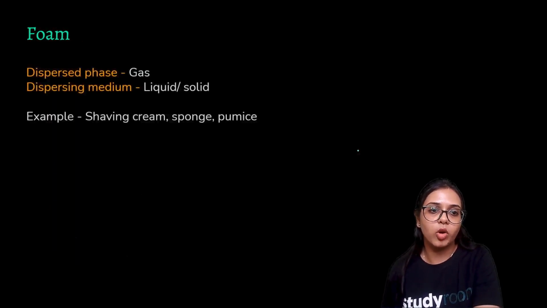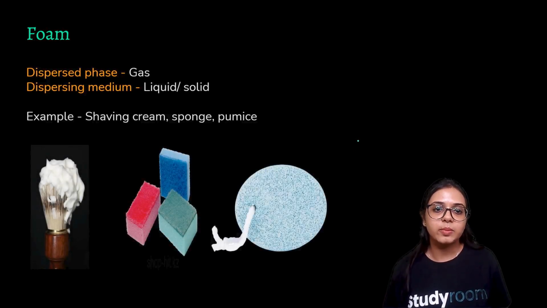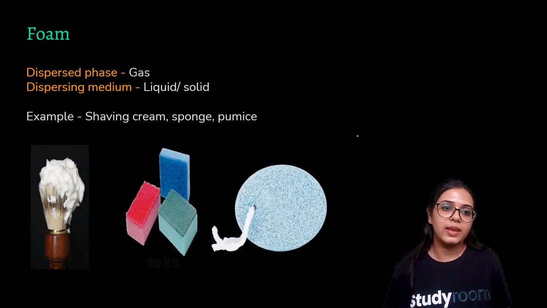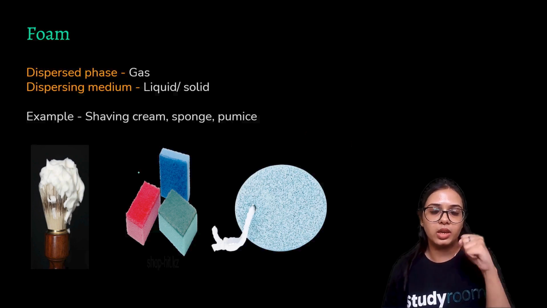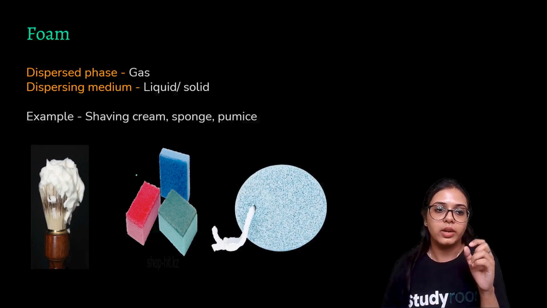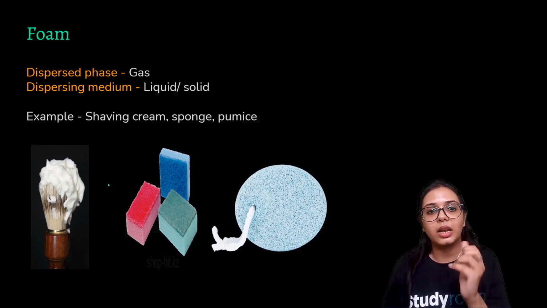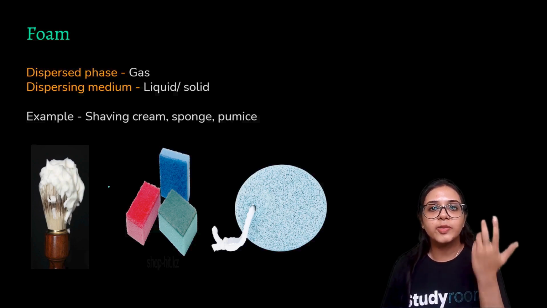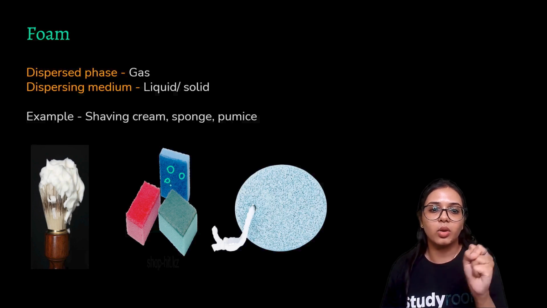Foam. What is foam? Foam is a sort of colloid in which the dispersed phase is gas and the dispersion medium is a liquid or a solid. Examples are shaving cream. If you see how shaving cream comes out of the bottle, it is very foamy, right? It has tiny bubbles of air. So these air molecules are basically suspended in that liquid-cum-solid texture of the dispersion medium. Similarly, in a sponge, air sacs are trapped in between the solid structure of the sponge, and the same goes for pumice stone.